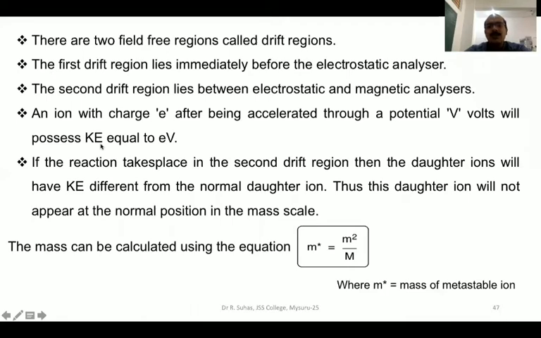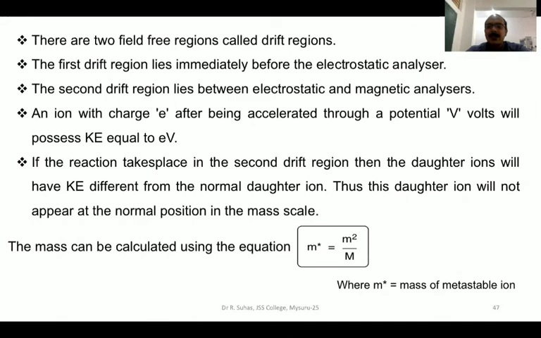So an ion with charge E, after being accelerated through a potential of V volts, will possess kinetic energy equal to EV, that is, charge of the electron times voltage. If the reaction takes place in the second drift region, that means outside the ion source, then the daughter ions will have different kinetic energy when compared to the normal daughter ions. Thus, these daughter ions will not appear at the normal position in the mass scale. Rather, they will have a different timeline. That's why they appear at non-integral values.